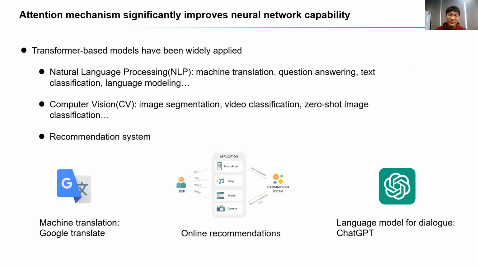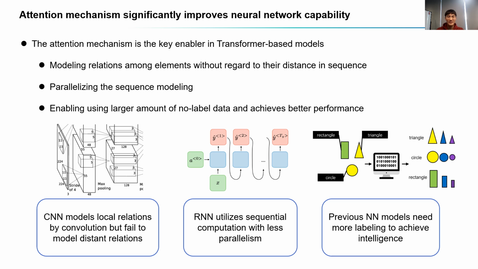Transformer-based models have been widely applied in multiple areas, achieving state-of-the-art performance. Recently, ChatGPT shows that transformer-based large models can significantly expand the boundaries of machine intelligence. Attention mechanism is the key enabler of transformer-based models. It brings to models the ability to model relations between elements with arbitrary distance in sequence.